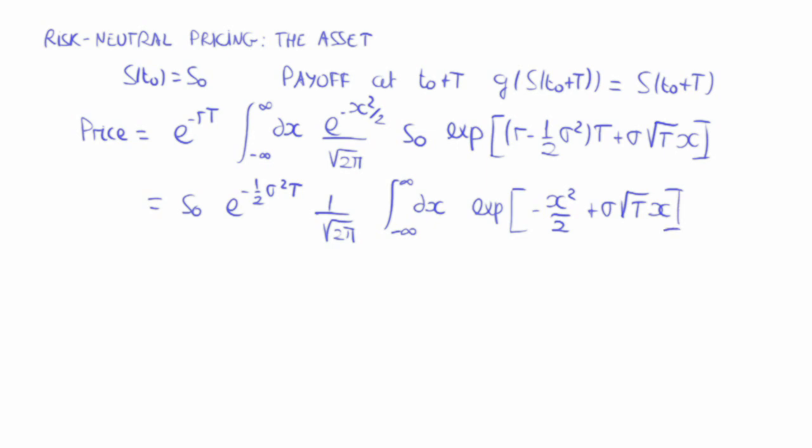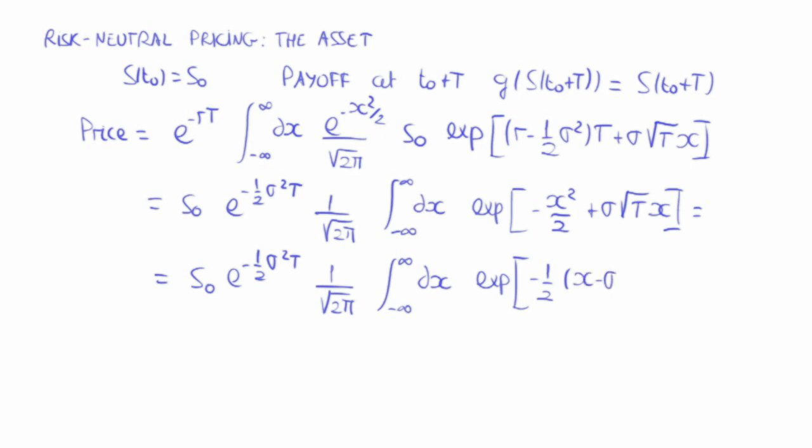Here in the exponent we almost have a perfect square. What we're going to do is complete the square and then subtract or add whatever terms we need to do that. The first part is the same. And here in the exponent we have two terms. The first term is a perfect square and the second term is a constant that we have added so that the whole sum is equal to this expression. Now the exponential of 1/2 sigma squared T precisely cancels the exponential factor that we have here.